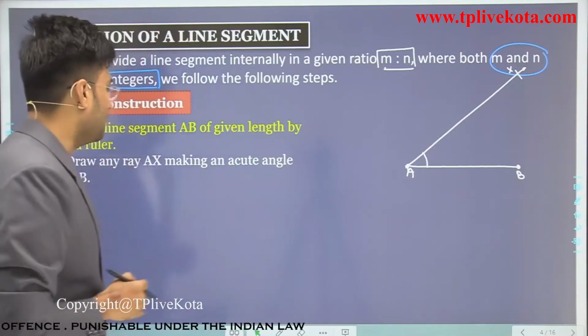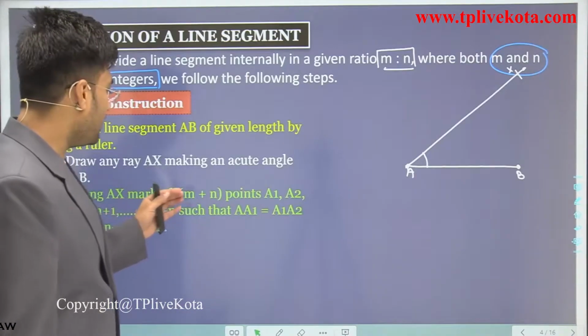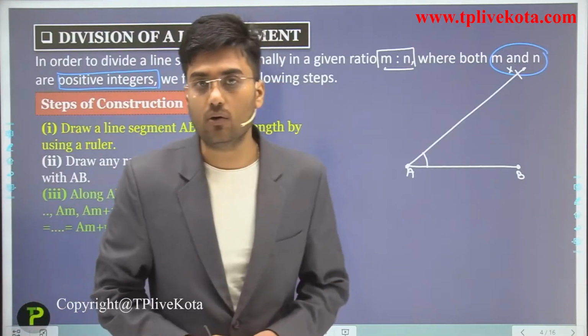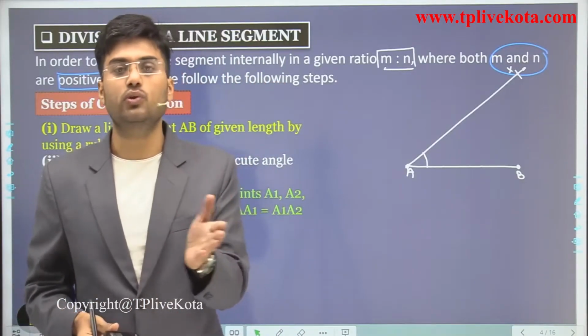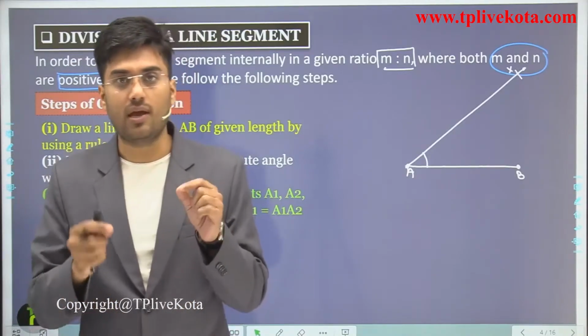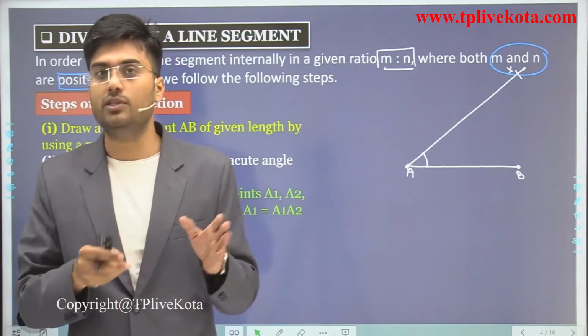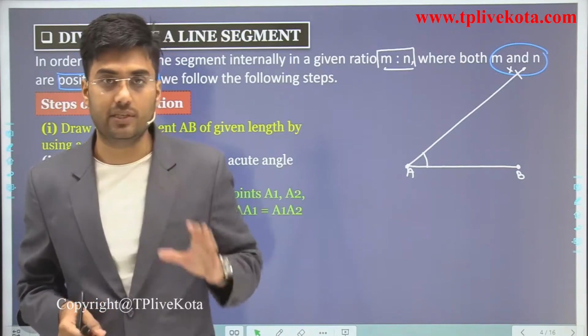Okay. Now the next step: along AX mark m plus n points. If we have a ratio 2:3, that means 2 plus 3, which equals 5, so we mark 5 points. If we have ratio m:n, then we mark m plus n points here. Clear?